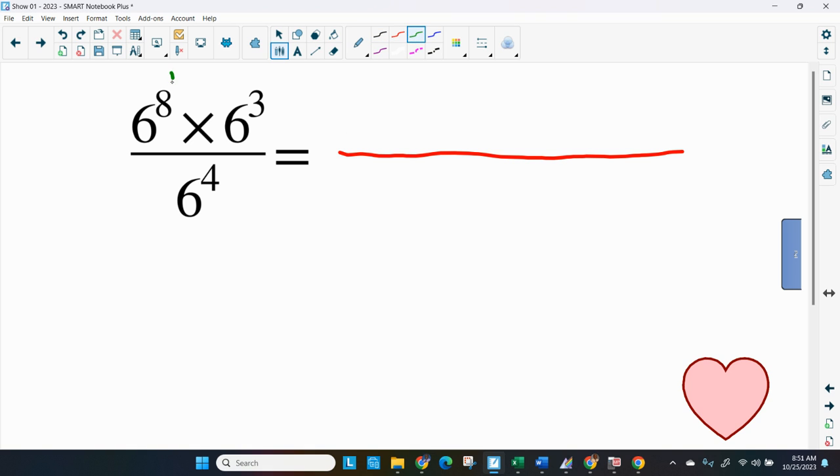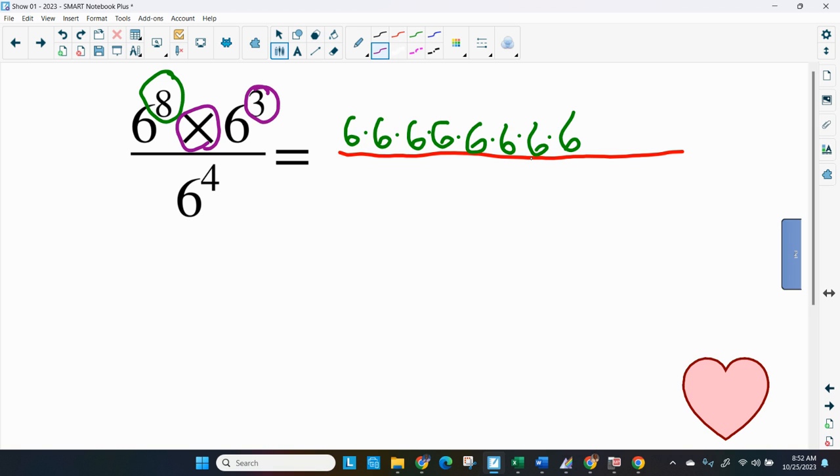So I'm going to take first 6 to the 8th power, which means write 6 times itself 8 times. So I'm going to write 8 sixes there. That's 5. I need 3 more. All right, so 1, 2, 3, 4, 5, 6, 7, 8. Now I'm multiplying it because the sign says multiply right here by 6 to the 3rd power. So that means I'm going to multiply that, there's my multiplication decimal, by 3 more sixes.